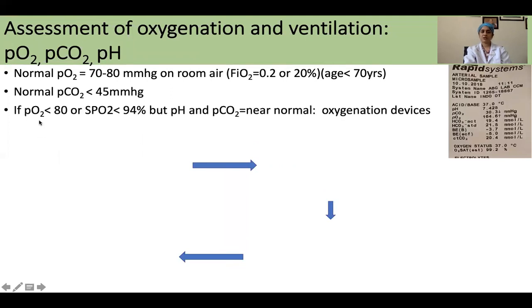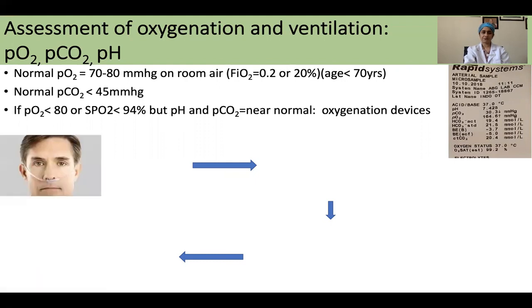Now let us presume that the patient's PO2 and SpO2 are decreasing. We see the monitor, we find that the saturation is going down, and we order ABG and we see that the PO2 is also going less than 70 or 80. But the pH and PaCO2 seem to be normal or at least near normal. So here only oxygenation is getting compromised, and so we need to start the patient on an oxygenation device.